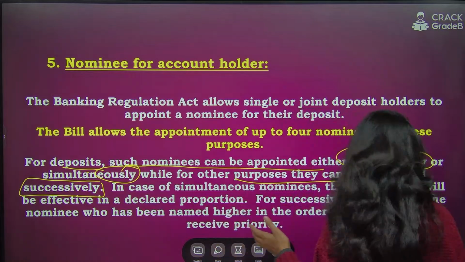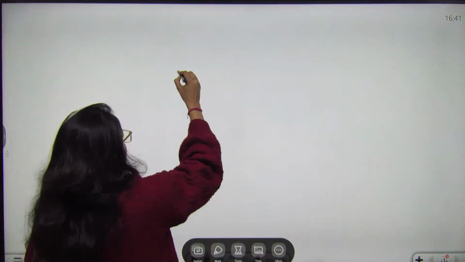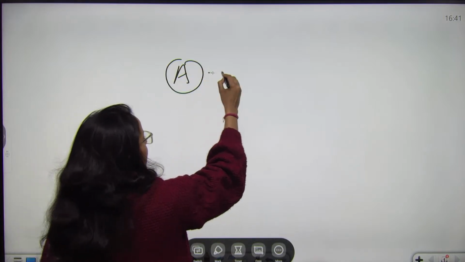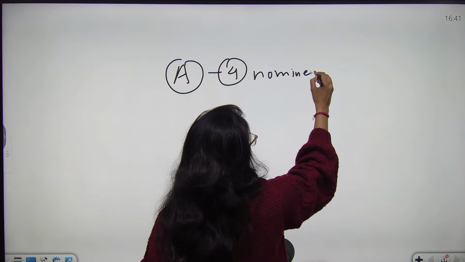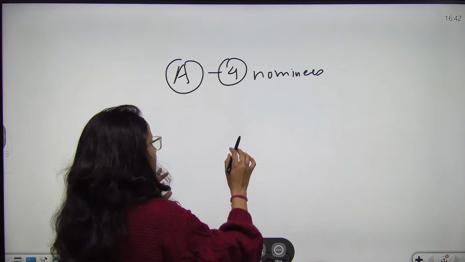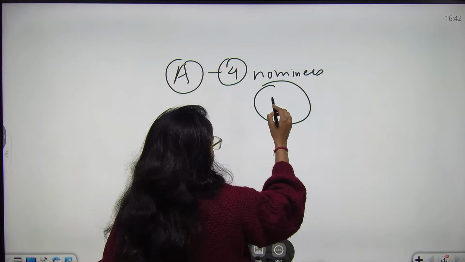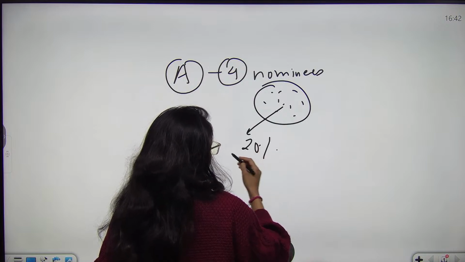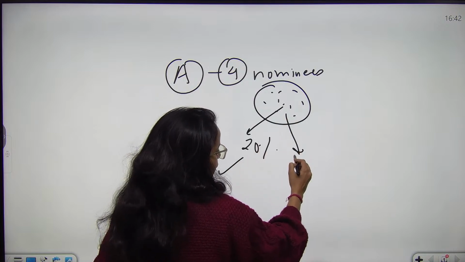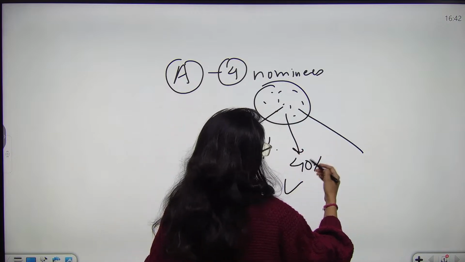So what is the difference? Let's see. Now suppose this person A is there and person A appoints 4 nominees. Okay, in this manner कि मेरा जो भी total deposit है, this is my total deposit. Out of this, 20% has to go to this nominee, 40% has to go to this nominee, or say 20, 40, 60.